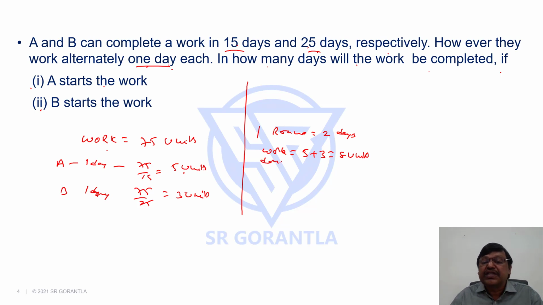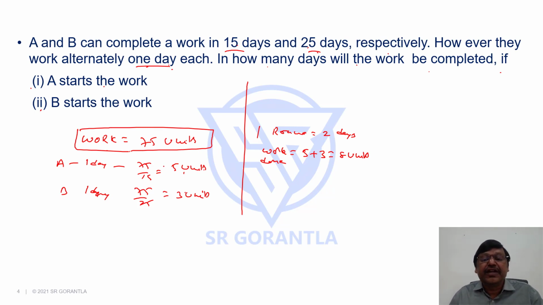Work done in one round is 8 units, but I have to complete total 75 units work. So how many rounds will be completed? If I look at 75 by 8, 8 nines are 72, 8 tens are 80, means it is more than 9 rounds but less than 10 rounds. That means the work is completed during the course of the 10th round. See, at the end of 9 rounds, both would have got equal opportunity. At the end of 10 rounds, both would have got equal opportunity.